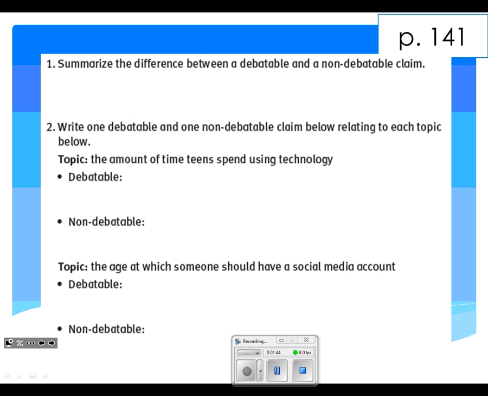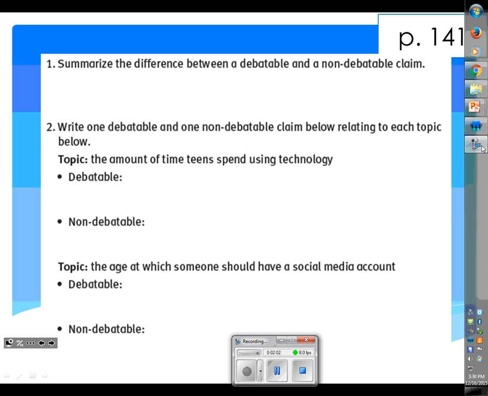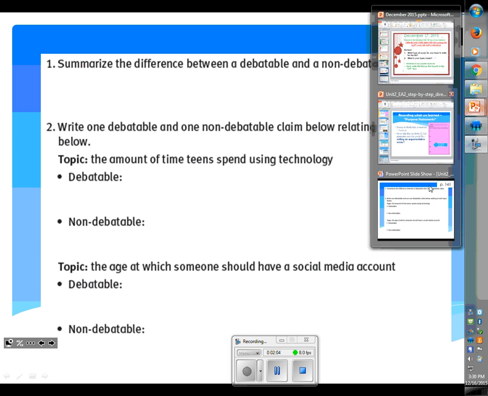So we've got number 1 and number 2. Taking a look at number 1, it's telling us that we have to summarize the difference between a debatable and non-debatable claim. So go ahead, take a moment with the info that we learned and write a note about the difference between debatable and non-debatable claim. All right, let's go ahead and move to number 2.